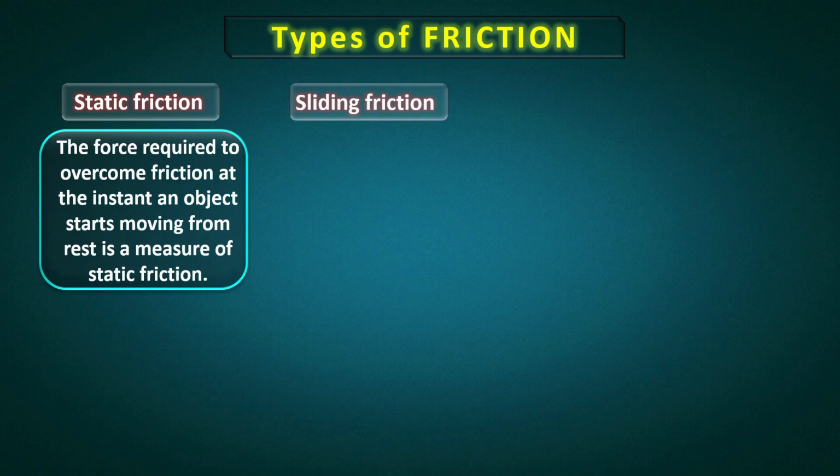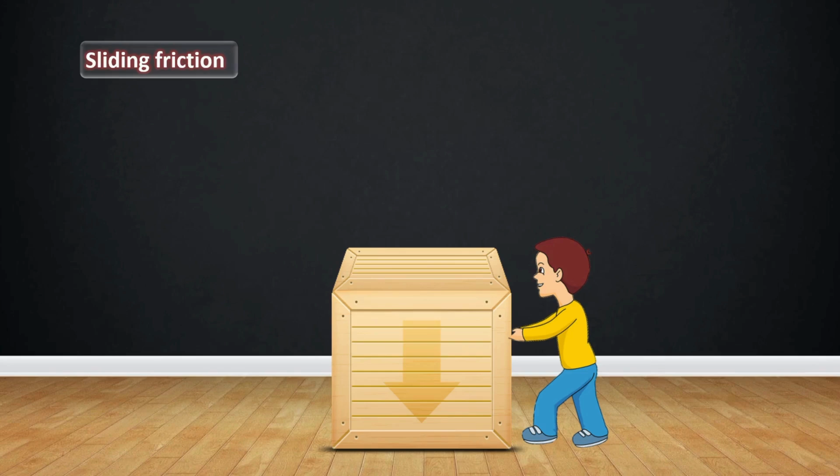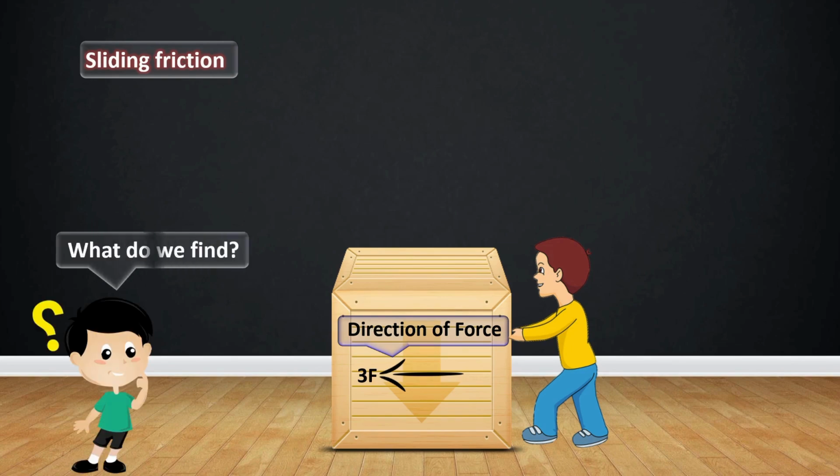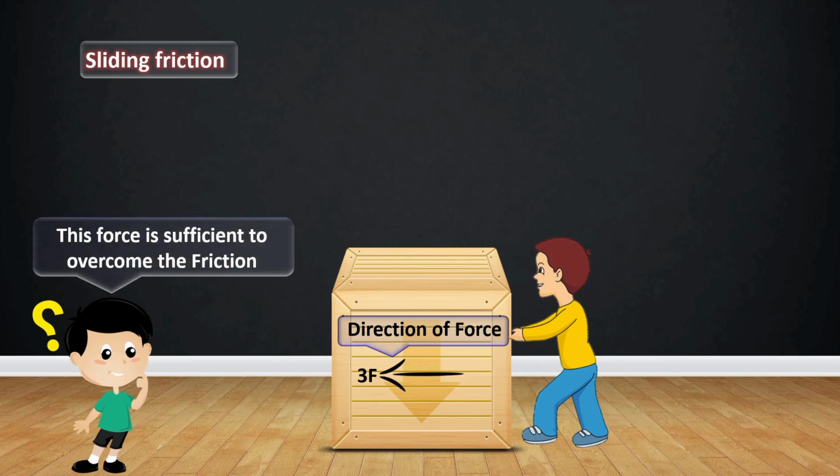Sliding friction. What do we find? This force is sufficient to overcome the friction.